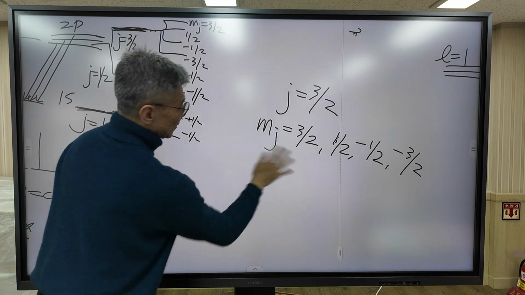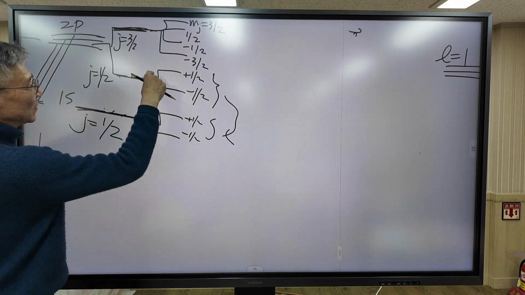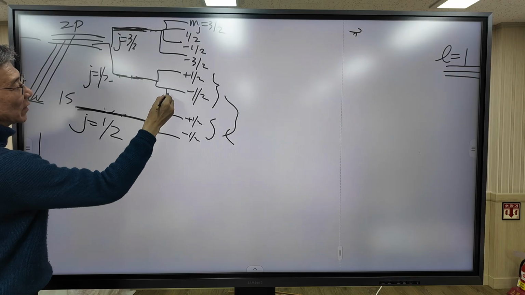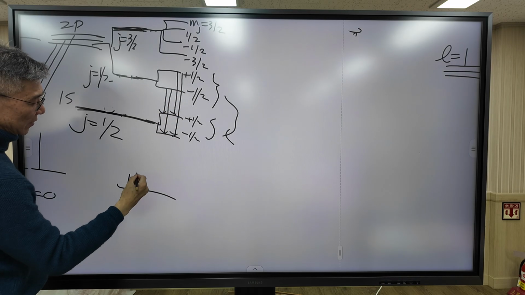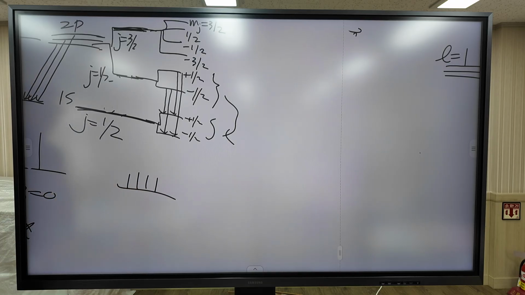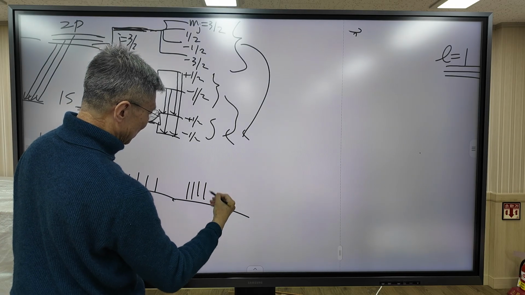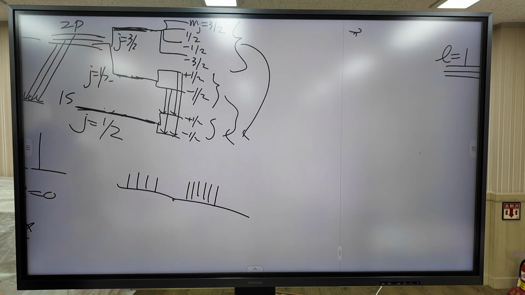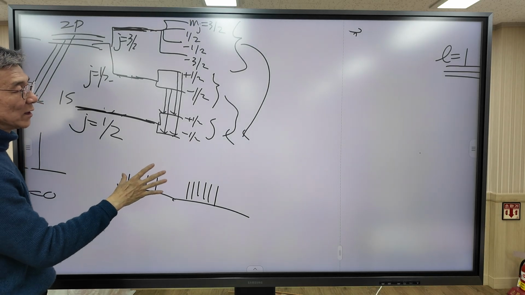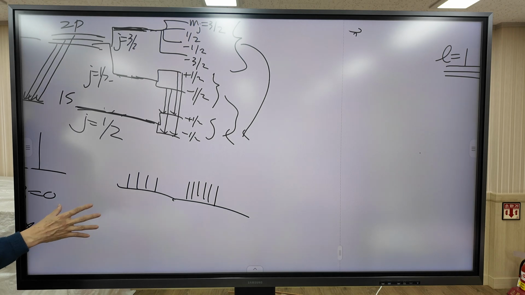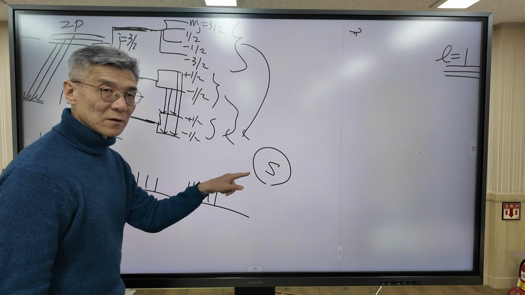Now, for the transition from this state to this state, we observe 4 peaks. So we obtain very complicated patterns. Similarly, from this state to this state, a total of 6 peaks appear. So a very complicated pattern appears. This phenomenon is called the anomalous Zeeman effect. Anyway, we can explain this experimental observation with the introduction of spin angular momentum.